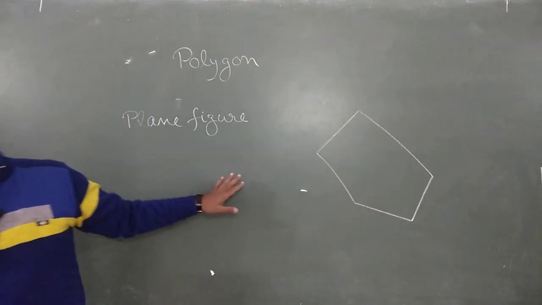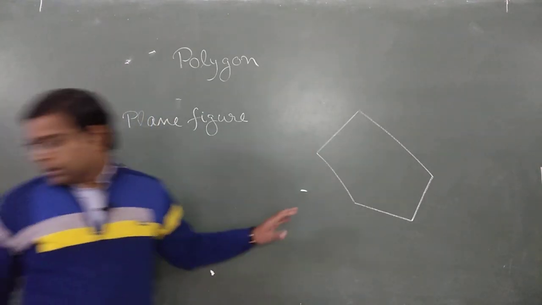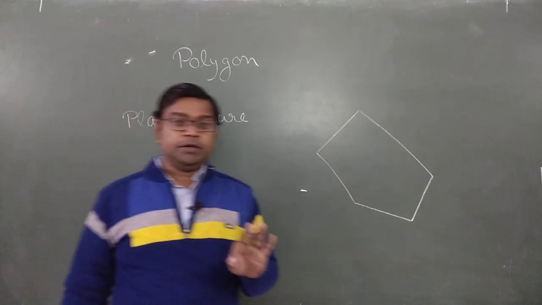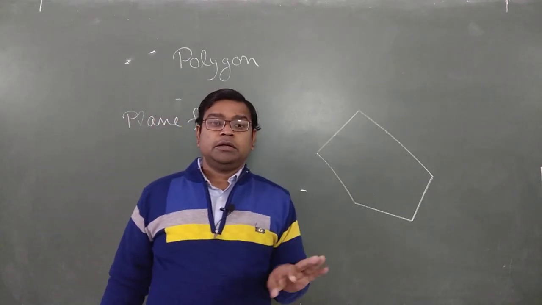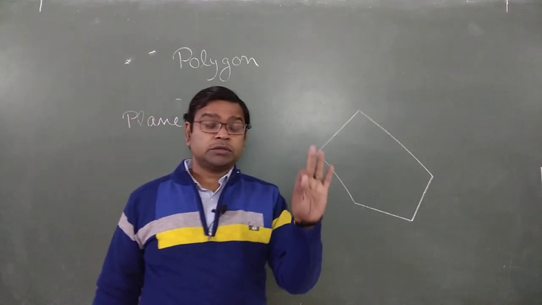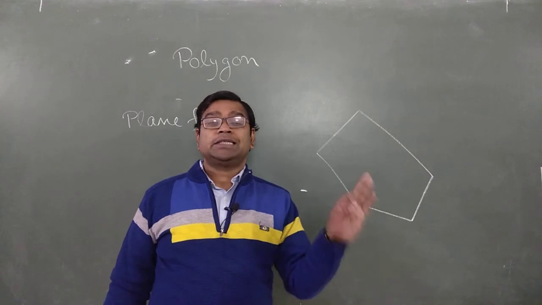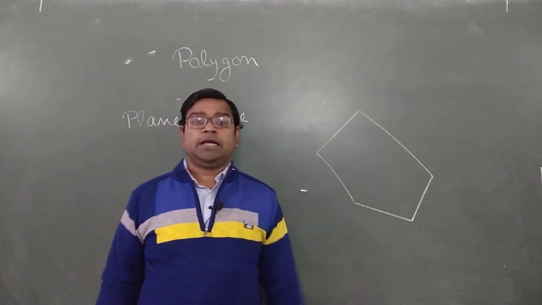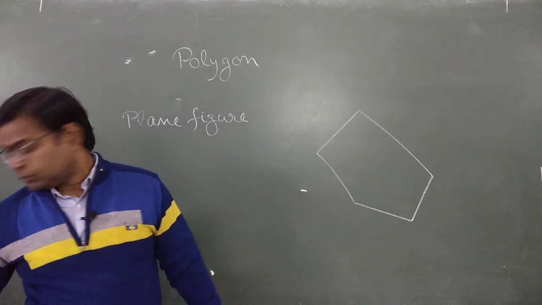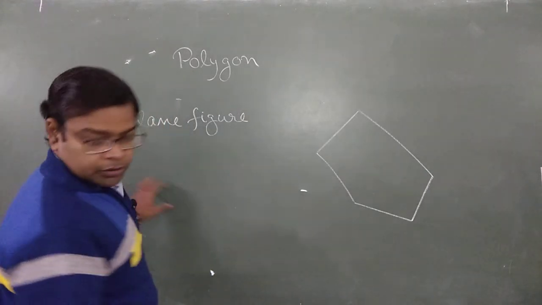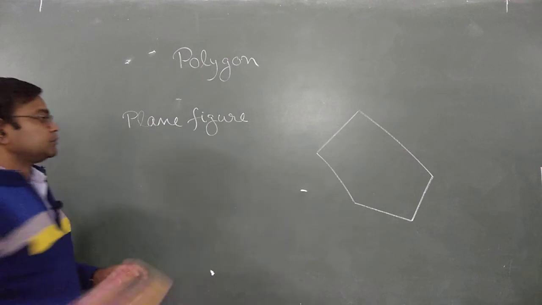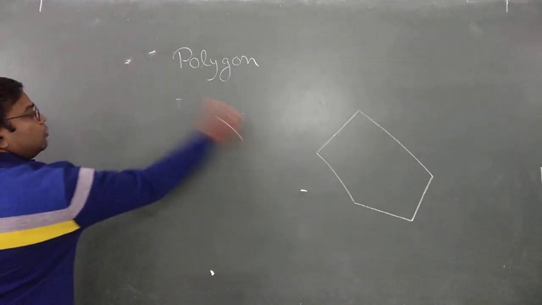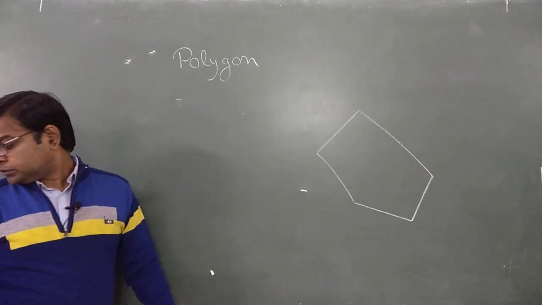The definition says, a simple closed plane figure having straight lines as its boundary, or bounded by straight lines, is known as a polygon. So in case of a polygon, let me write the words first: plane figure. What is the meaning of polygon?